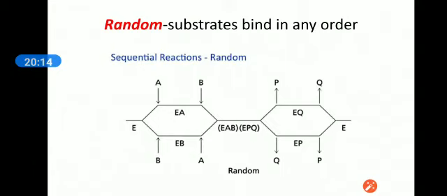We are discussing covalent catalysis. In covalent catalysis, we are discussing the subtype sequential catalysis, and in sequential catalysis, now we are discussing its second type, random sequential catalysis. In this type of catalysis, the substrates A or B do not follow any order.